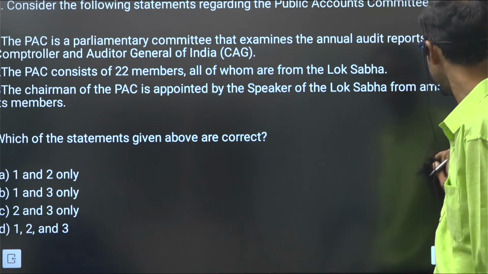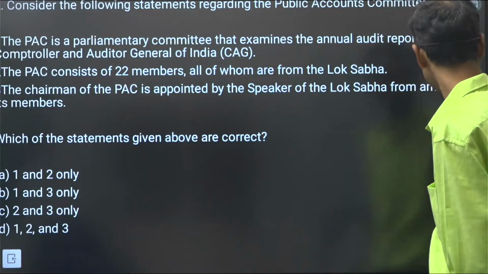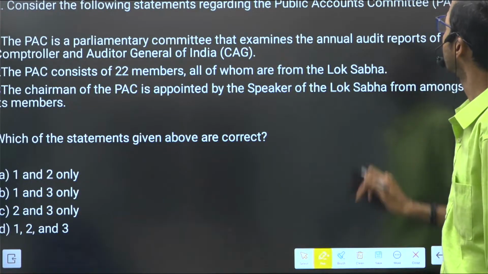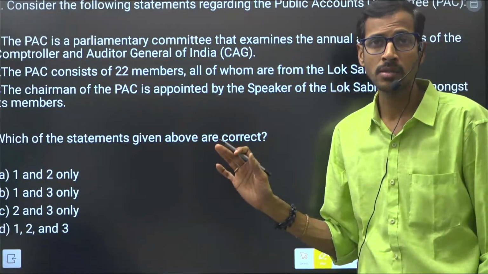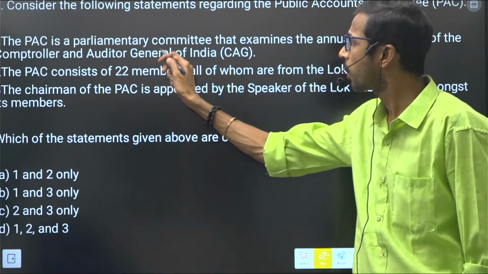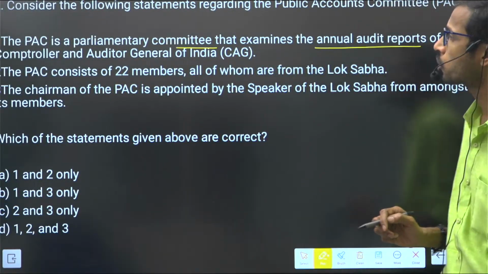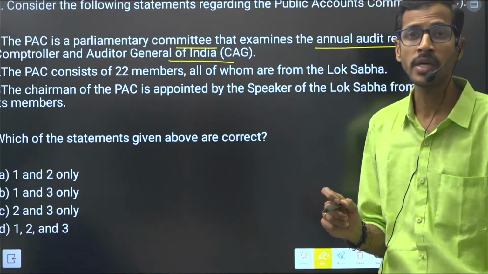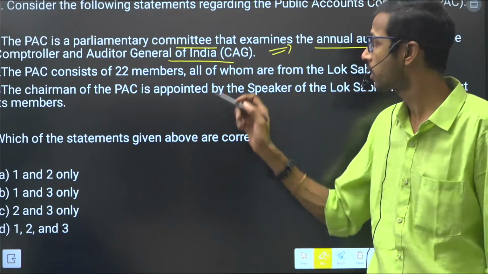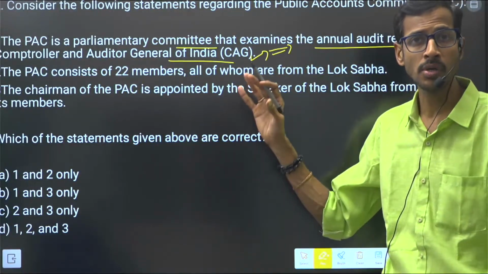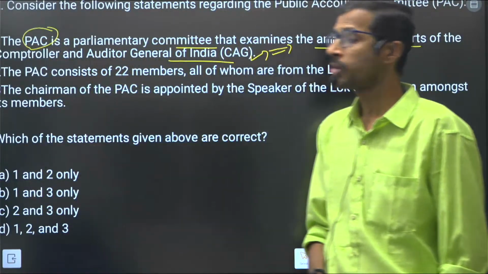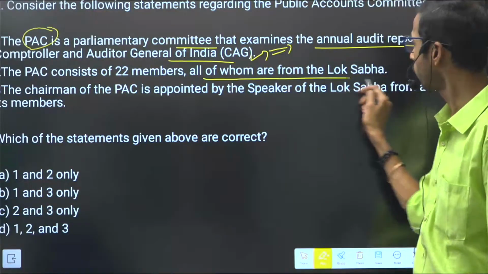Consider the following statements regarding the Public Accounts Committee. We have already discussed a number of committees, the Estimates Committee, the Public Accounts Committee. It is a parliamentary committee that examines the annual audit reports of the Comptroller and Auditor General of India. This is the main important role of the PAC. PAC consists of 22 members, all of whom are from Lok Sabha.